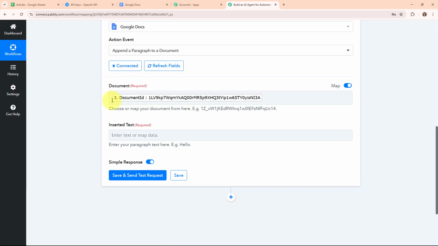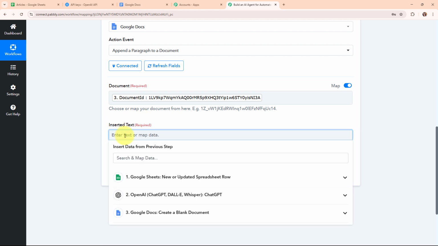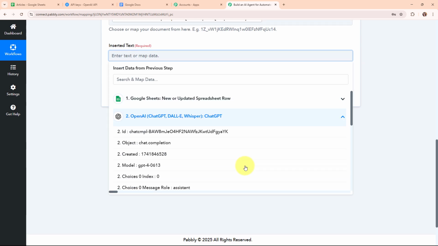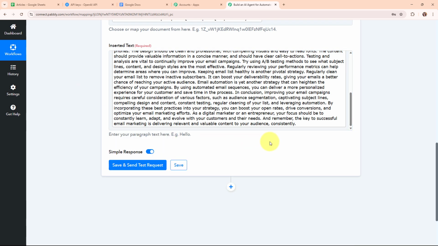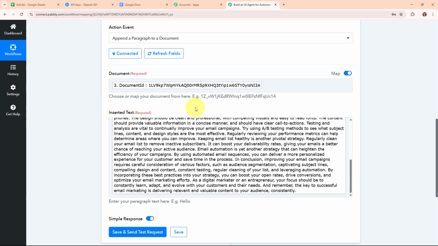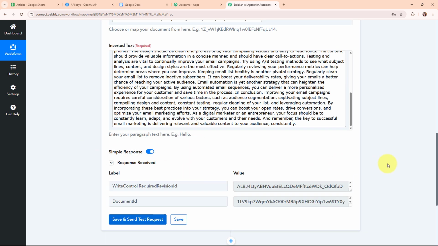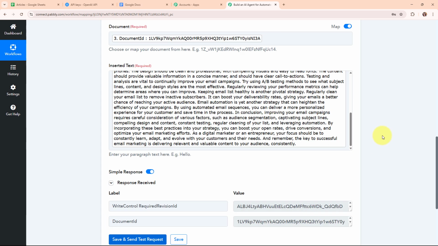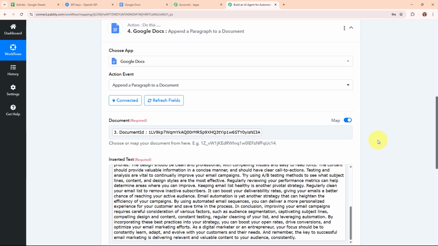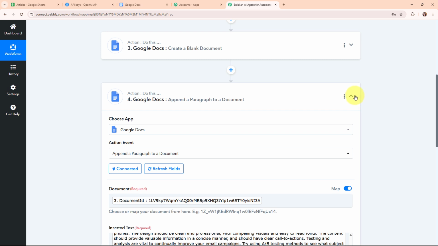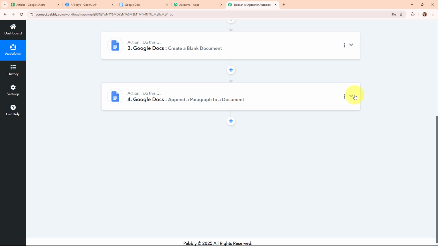And now after entering the document ID, it is asking me to enter the text. So I'm going to map the text that I've received through the OpenAI action step. So this is the content generated. And now after entering both the required details, I'm going to click on the save and send test request given over here. And here you can see we have received a successful response. That means we have successfully created a new document in our Google Docs with the content generated through OpenAI.